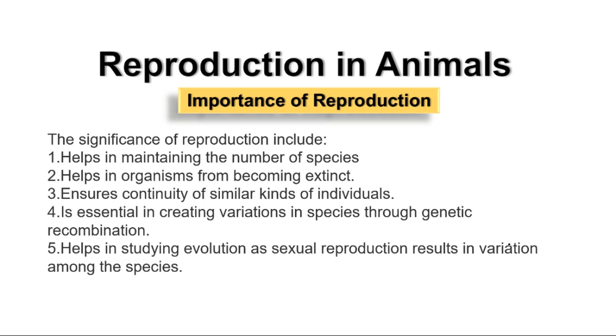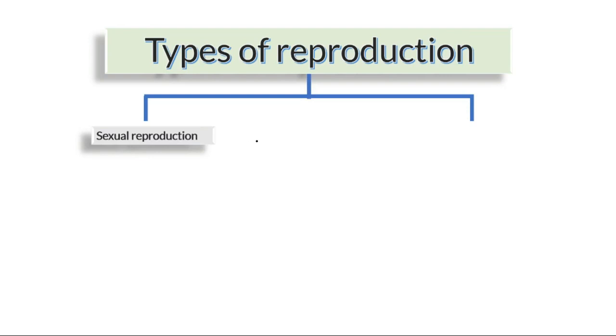Now as far as types of reproduction is concerned, we have two types, right? So remember these two types: sexual reproduction and asexual reproduction.